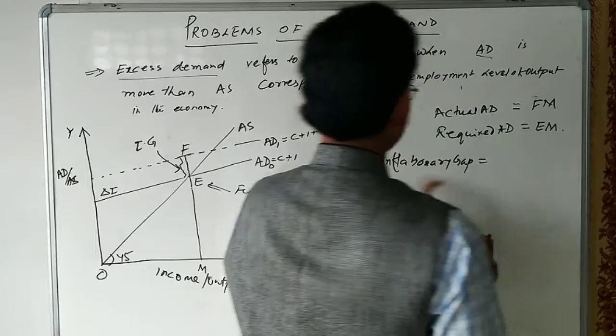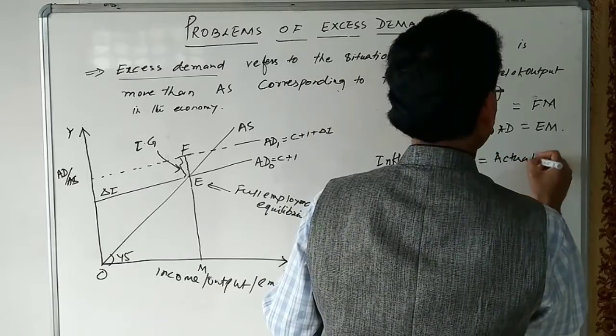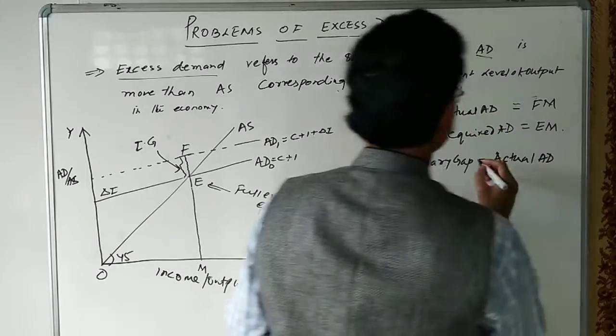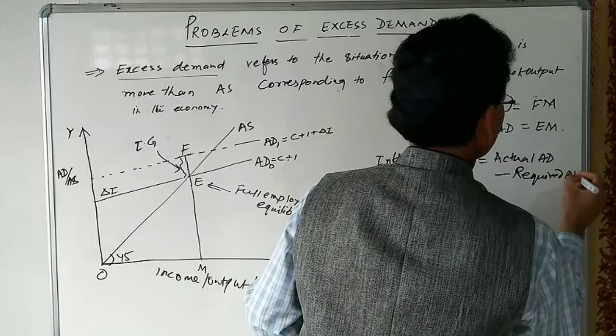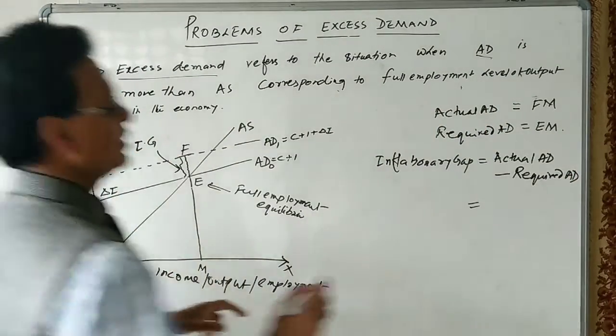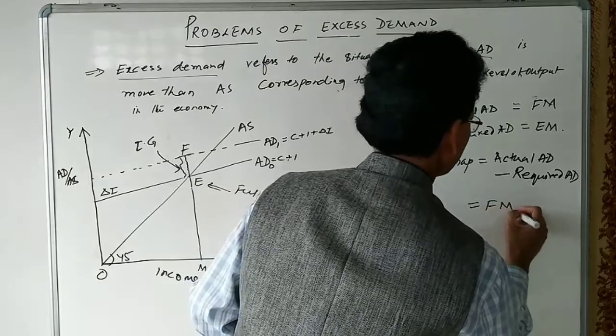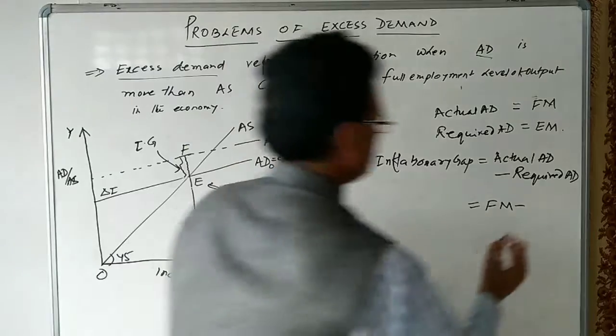So inflationary gap is equal to actual aggregate demand minus required aggregate demand. Actual aggregate demand is FM, and required aggregate demand is EM.